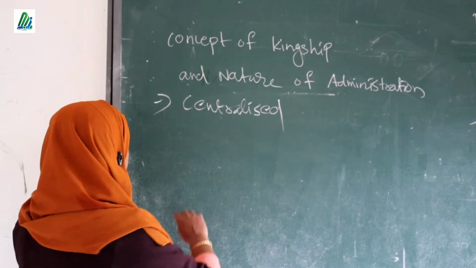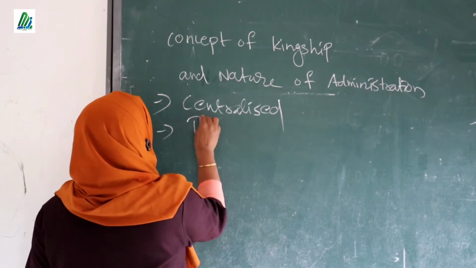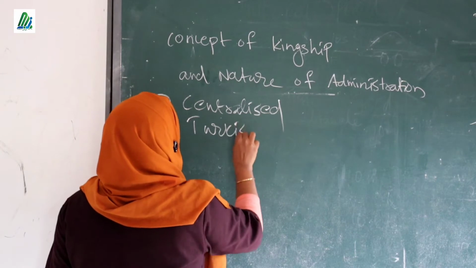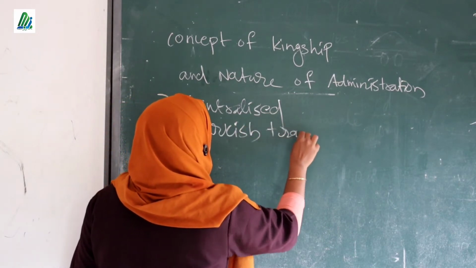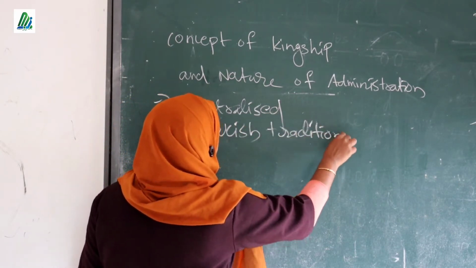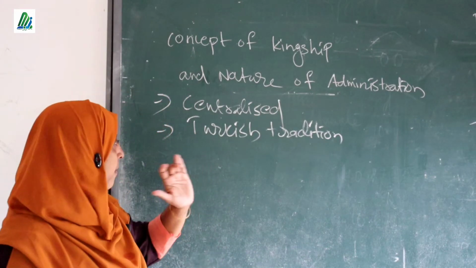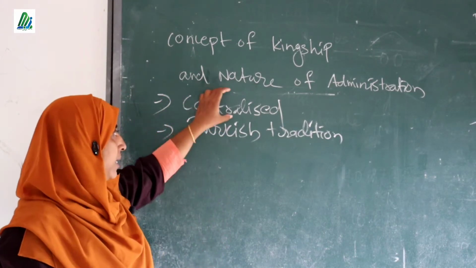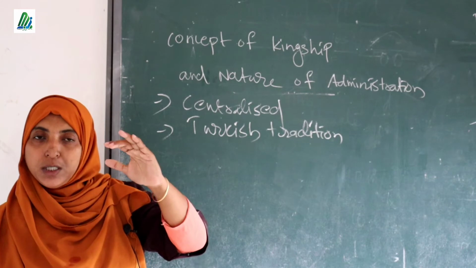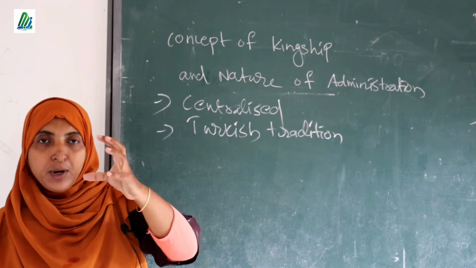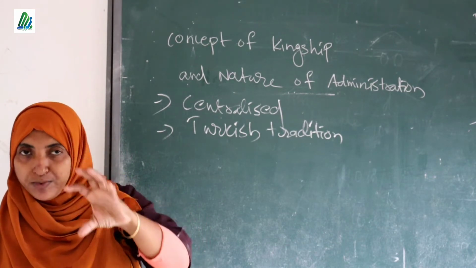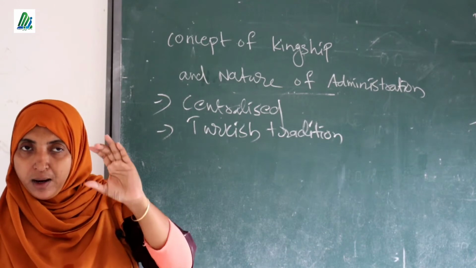Then the next one, they followed the Turkish tradition. Turkish tradition means, since the administration was centralized, the rulers implemented a particular ruling system in all parts of the country because the king was the main power.